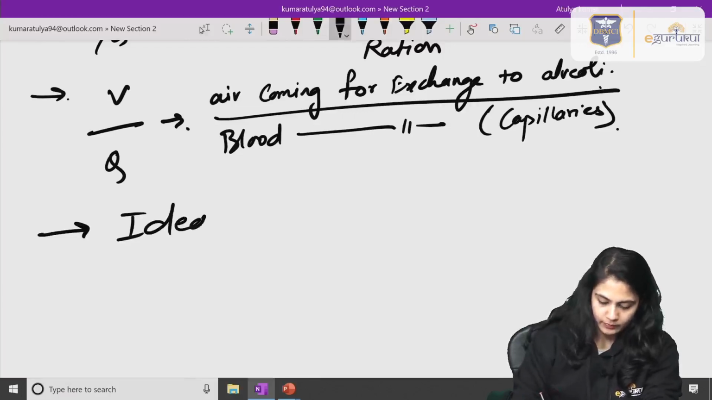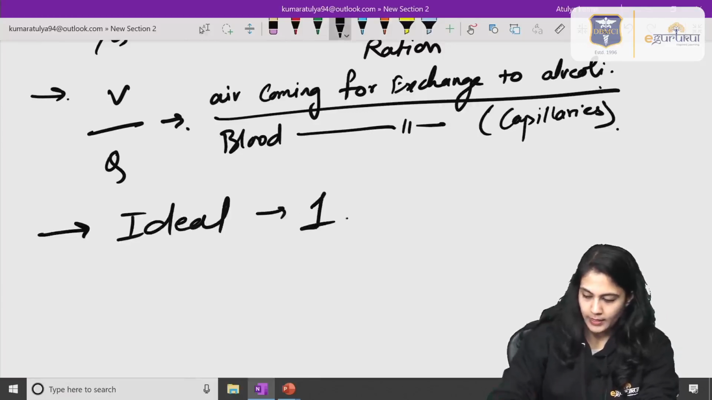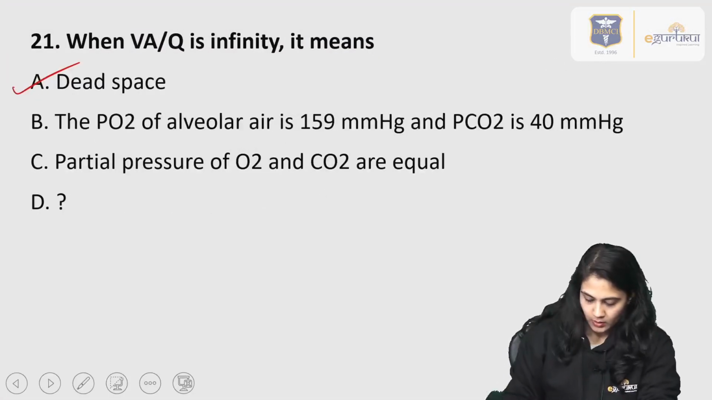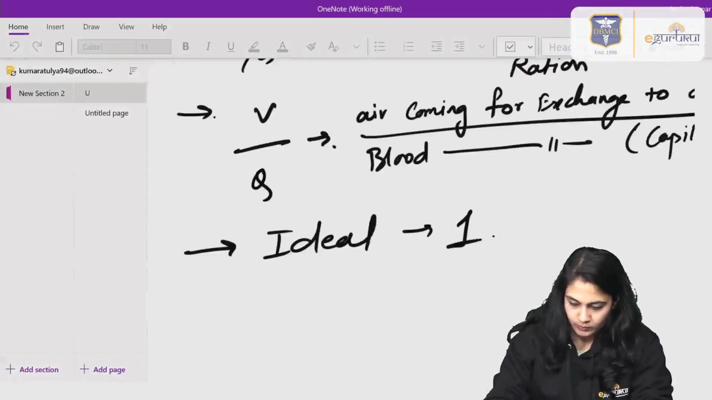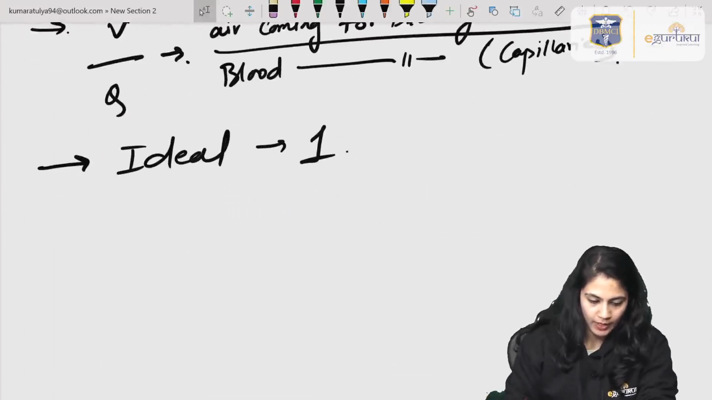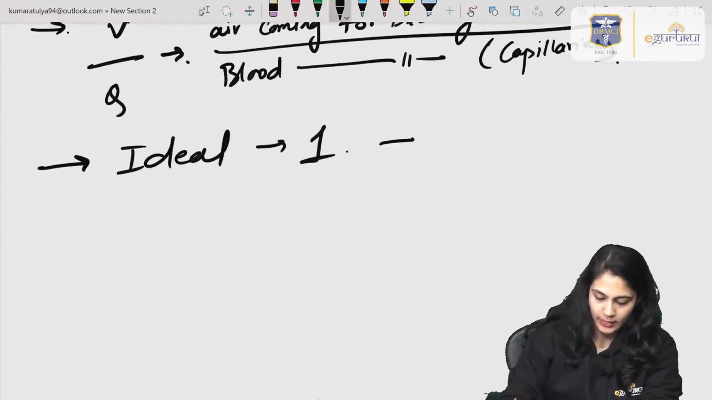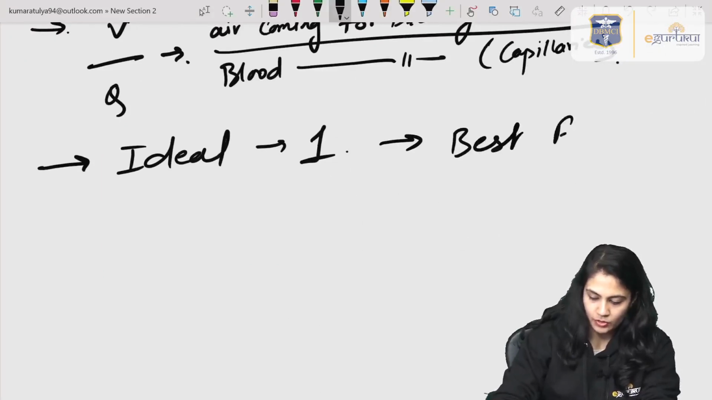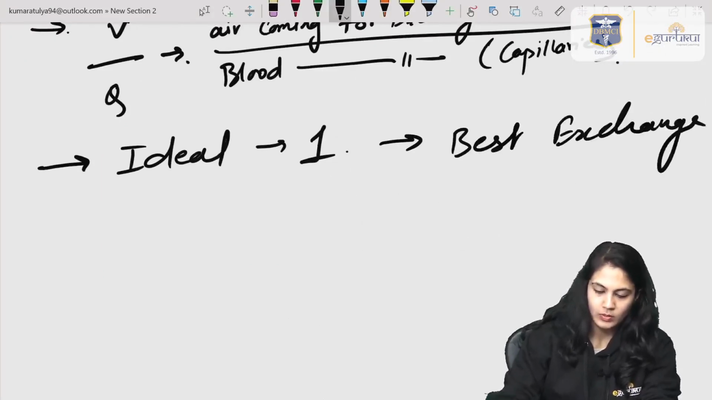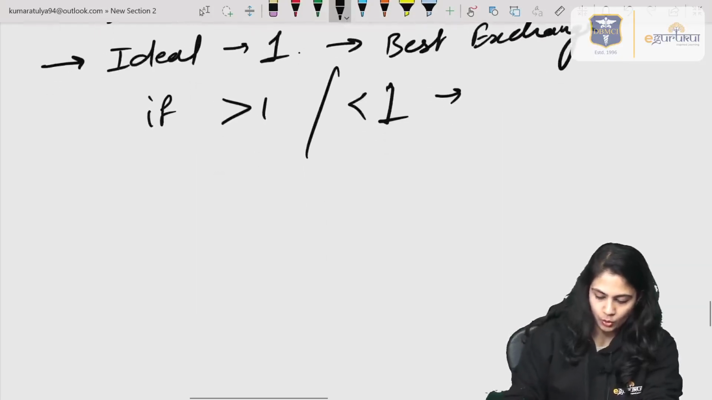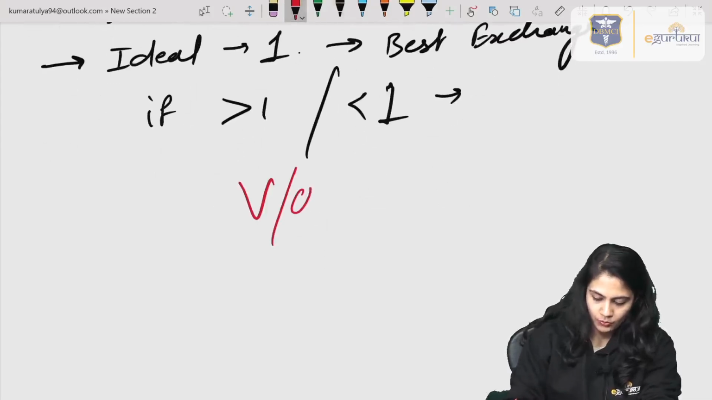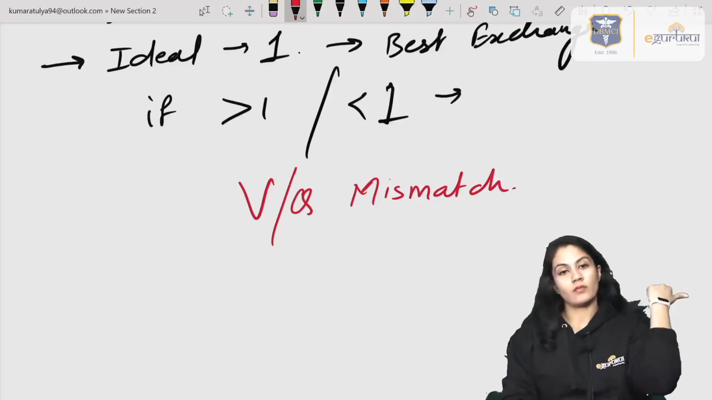Ideally it should be 1, the best, that means it is the best exchange. If it is more than 1 or less than 1, it is known as VQ mismatch, right?